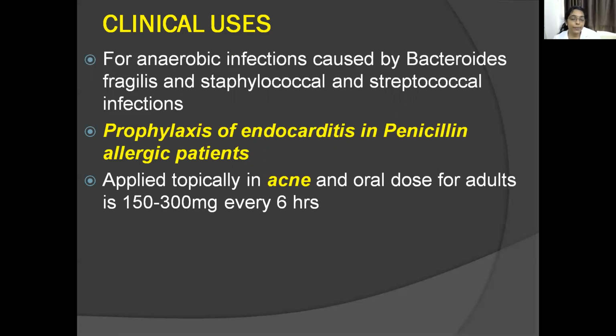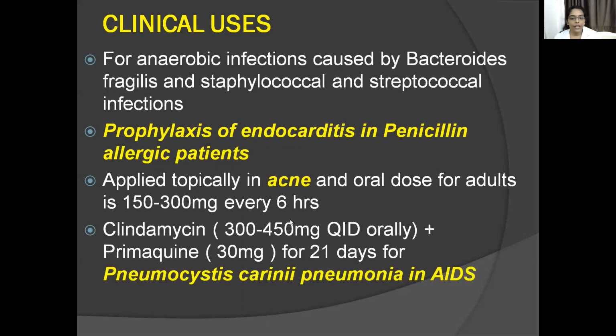Commonly it is given for teenagers who get acne. If the condition is mild, you can give a topical preparation. If it is severe, you can give an oral dose for adults, that is 150 to 300 mg every 6 hours. In Pneumocystis carinii pneumonia in AIDS, you combine clindamycin with primaquine, and the course lasts for about 21 days.